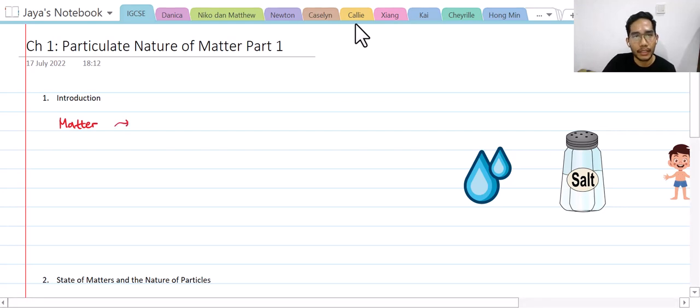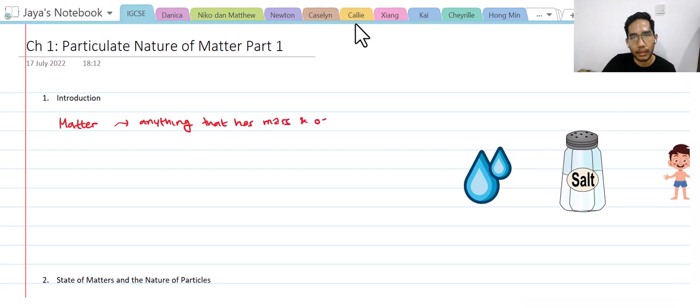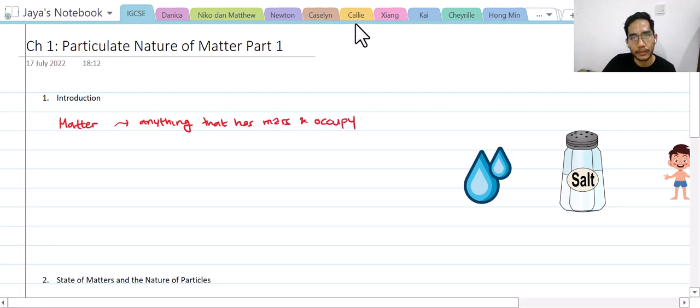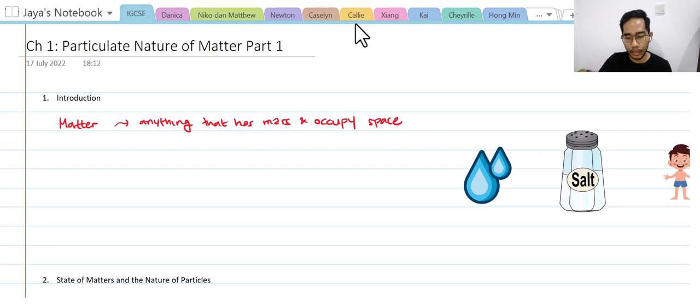Matter can be defined as anything that has mass and occupies space. Correct. Well done. Matter is anything that has mass and occupies space.